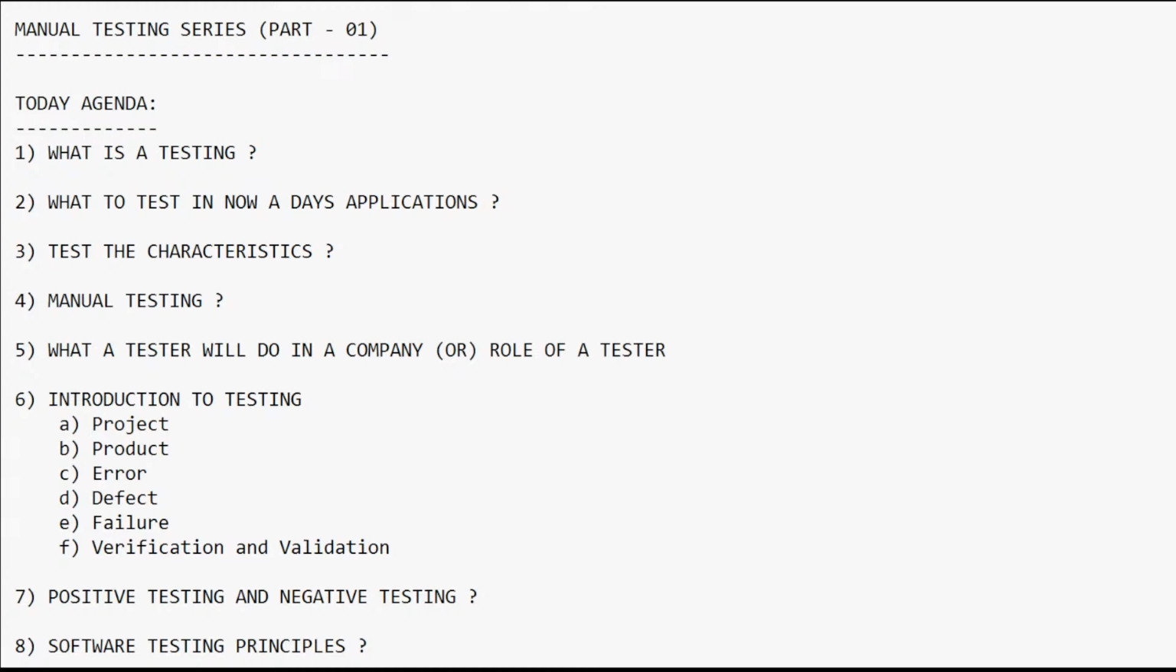So this is the definition of defect: the deviation between the expected behavior of the system and the actual behavior of the system is called a defect. Defect can also be called what? Bug or fault. Okay, bug or fault. So next, moving to the next sub concept, that is called failure.